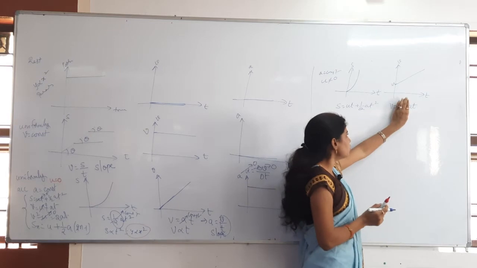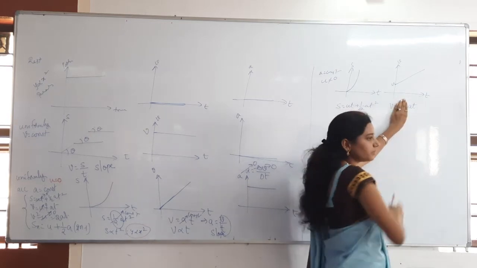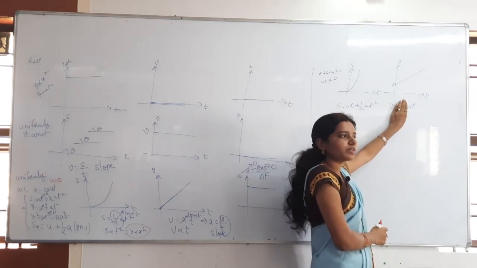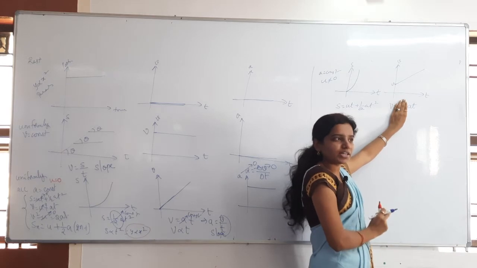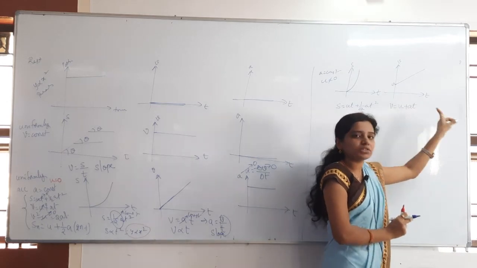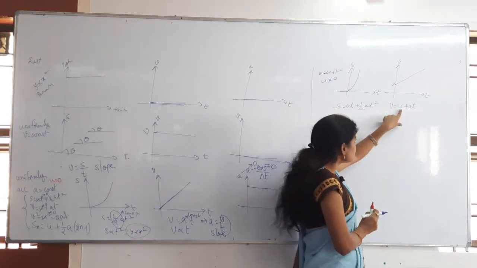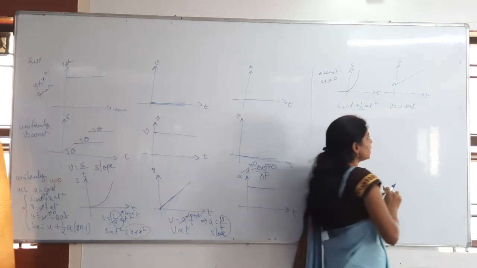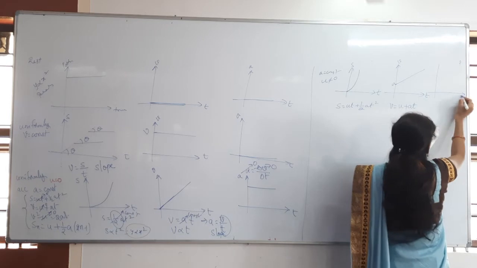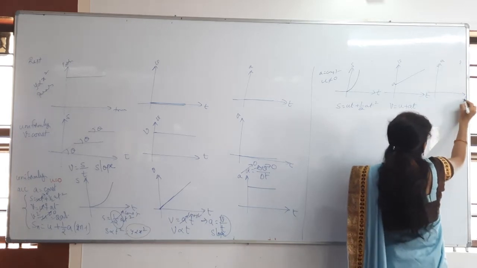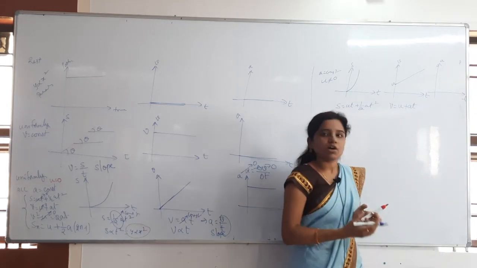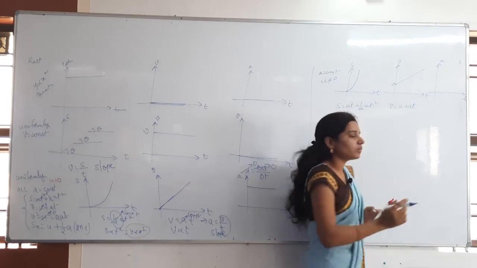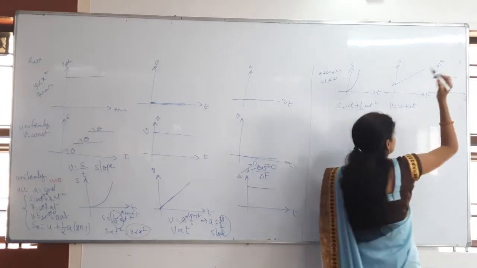After u, V is directly proportional to t only, so you have to get a straight line, but it is not passing through the origin, it is passing through some other value. What is that value? U here. Then the acceleration and time graph. Is there any change in that? Acceleration is constant only. So acceleration is constant.